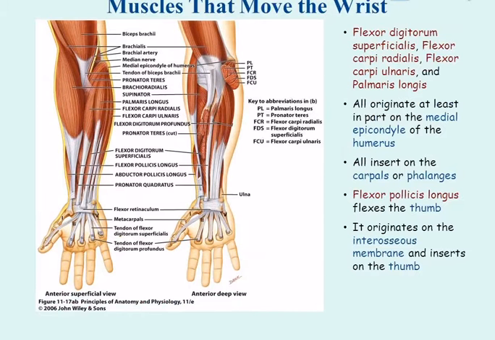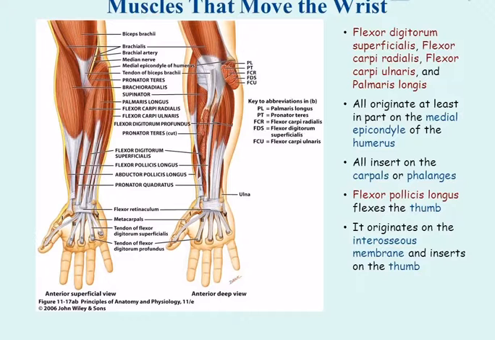Muscles that move the wrist. Flexor digitorum superficialis, flexor carpi radialis, flexor carpi ulnaris, and palmaris longus. All originate at least in part on the medial epicondyle of the humerus. All insert on the carpals or phalanges.